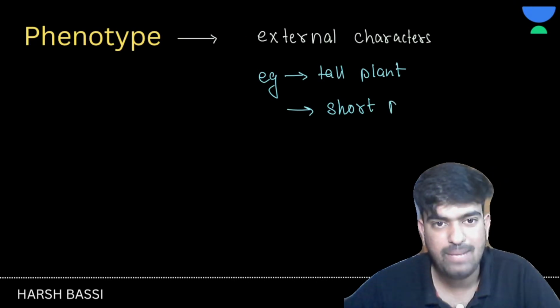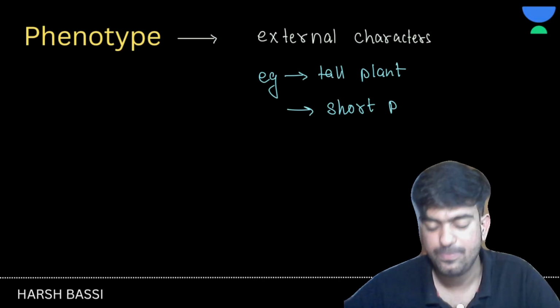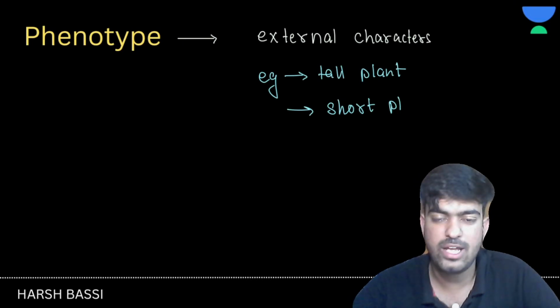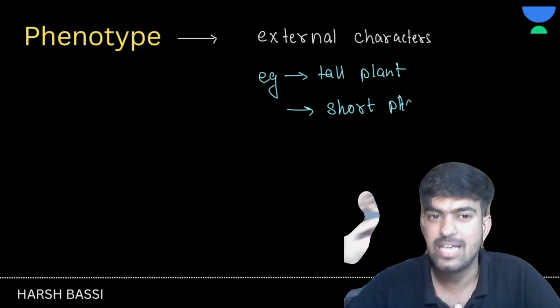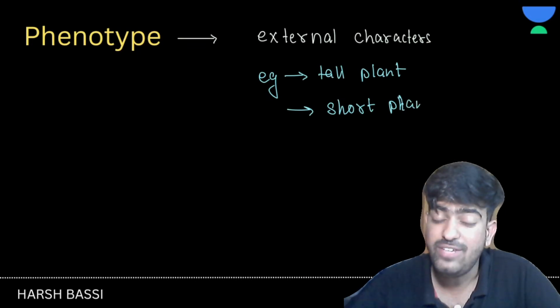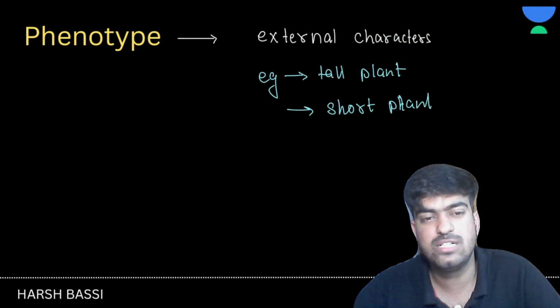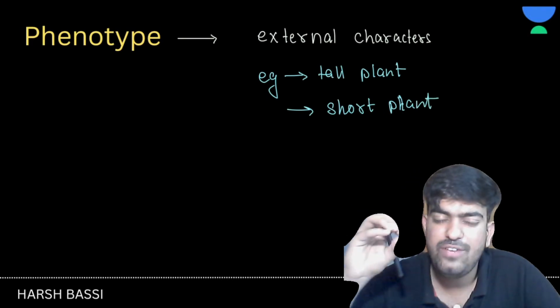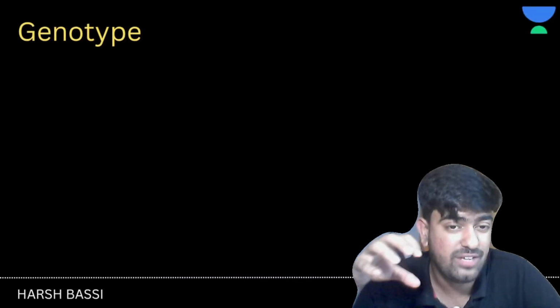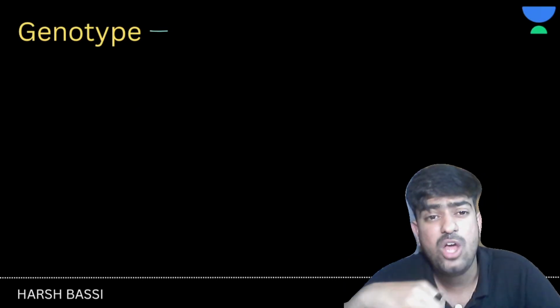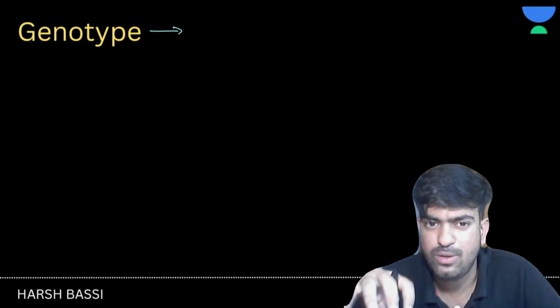So genotype is clear, phenotype is clear, and we have discussed homozygous condition and heterozygous condition. We have also discussed hemizygous condition. We have discussed what a gene is, what an allele is, and a few scientists who contributed to the discoveries, inventions and studies in this particular field.